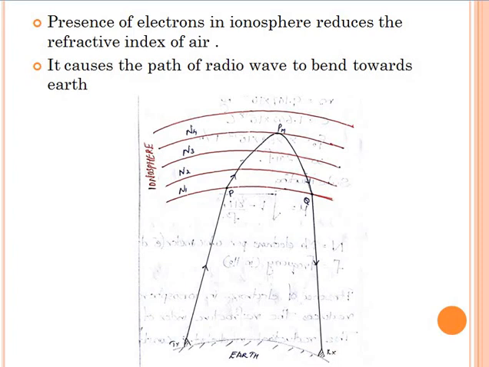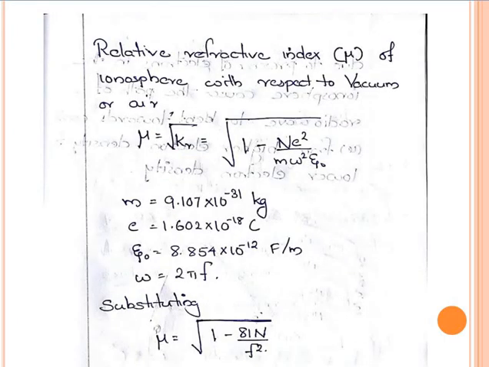Okay, now we can see how a wave reflects back through an ionospheric layer. From the equation, the refractive index mu equals root of 1 minus 81n by f square, where n is the electron density.